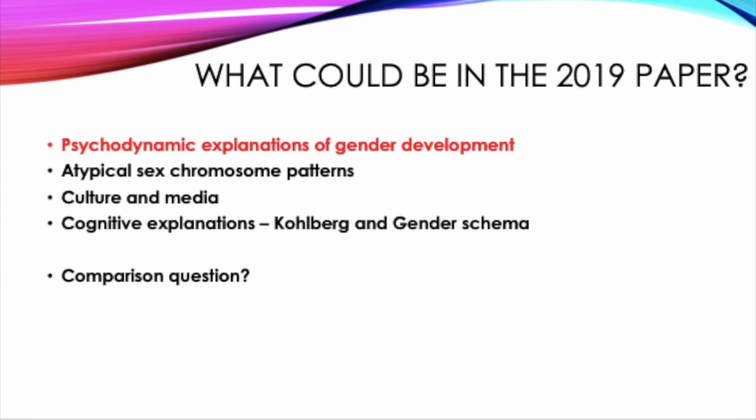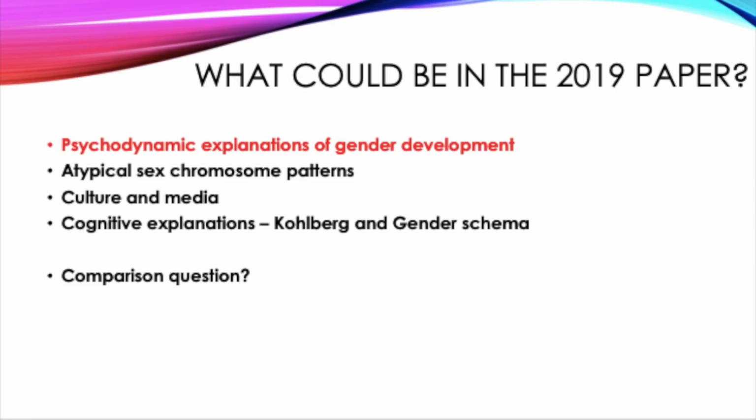The gender schema theory suggests that once children have reached the gender identity stage, they begin to develop their gender schema. You also have the idea of in-groups and out-groups. Martin and Halverson suggested that children are likely to have a better understanding of schemas that fit around their in-group, which is their own gender.